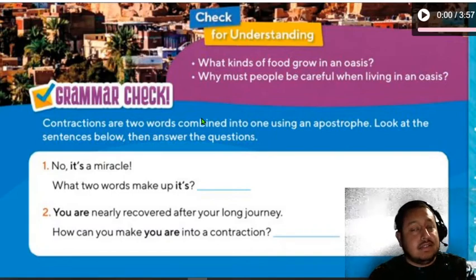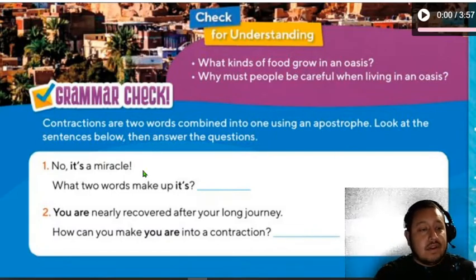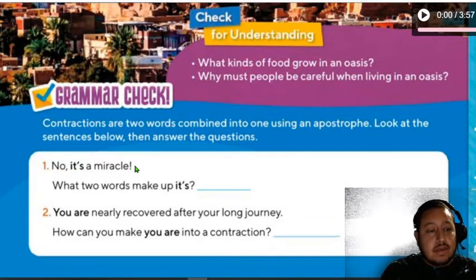He is, he's. That is contractions, right? So we have here, no, it's a miracle. What two words make up it?